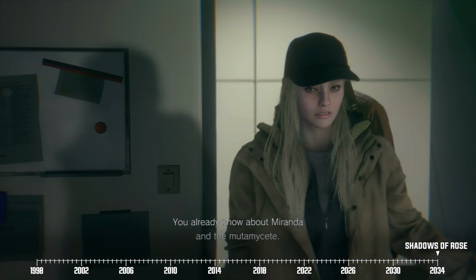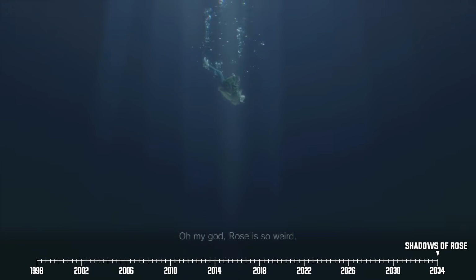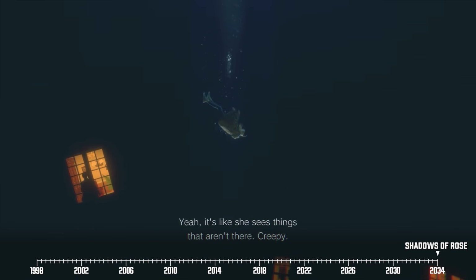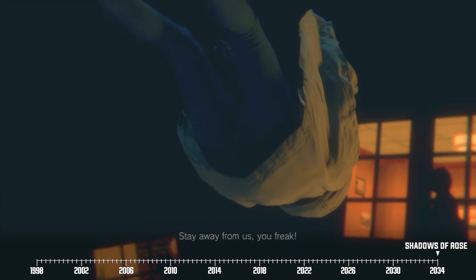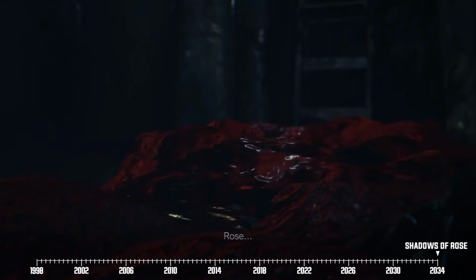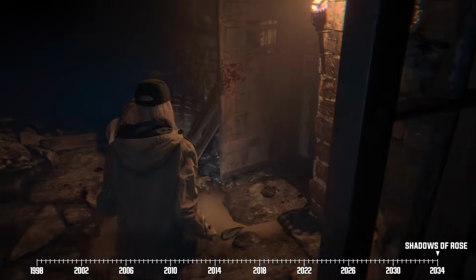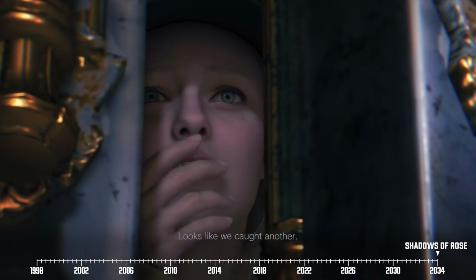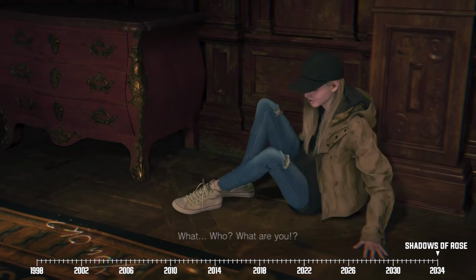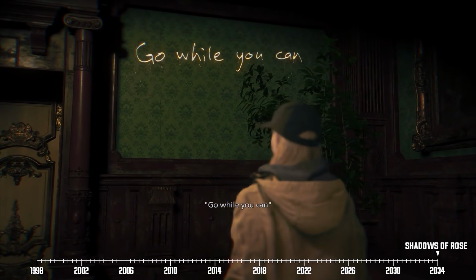Of course, Rose, not wanting to be a social outcast anymore, jumps on this chance and soon finds herself in the so-called realm of consciousness, which is best explained as the mental manifestation of all the consciousness that the Black God has absorbed throughout its existence. And, well, let's just say that this world is just as much of a horror show as the village in the main story. First, Rose finds herself in an alternate version of Dimitrescu Castle, where she comes across an evil version of the Duke. On the bright side, our young heroine meets Michael, a mysterious spirit-like entity who serves as her personal guardian angel in this weird metal realm.